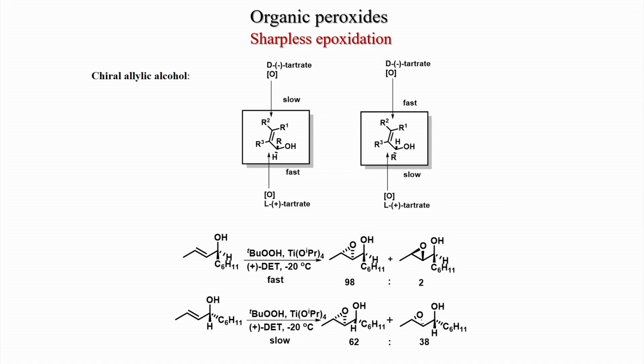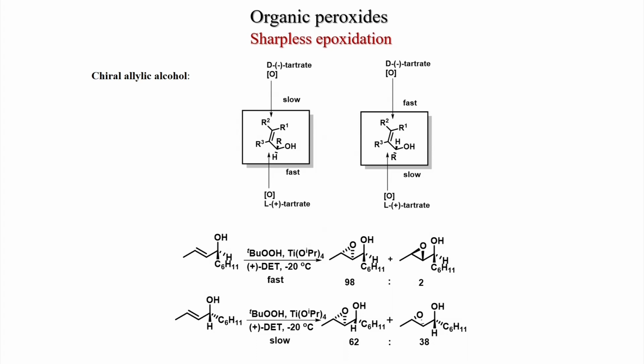Now, if we have plus tartrate, the same tartrate we did not change, but we change the alcohol, the cyclohexyl group is now on the downside. So, this is the case, and if you use the same plus tartrate, what will happen? If the tartrate is fixed, your structure is fixed. It has to react from the downside only, but the reaction will be slow. So, the reaction is slow and you do not get good selectivity.